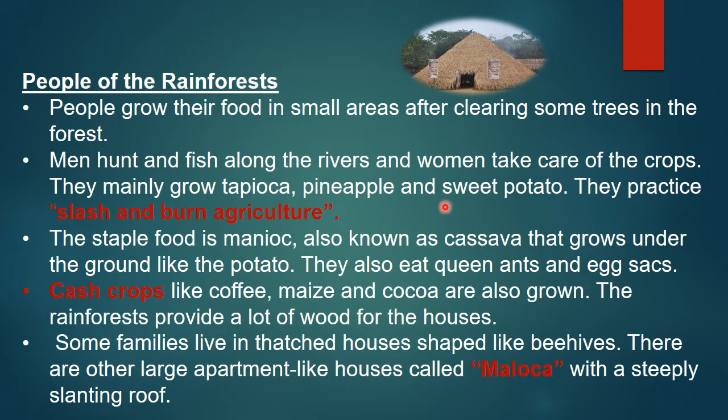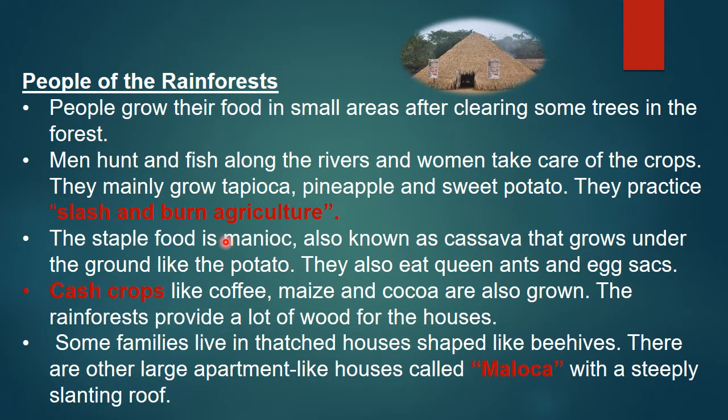They practice slash and burn agriculture. You all know what slash and burn agriculture is. First they do agriculture in one field, and after some time, when the soil becomes infertile, they slash and burn that place, then move to the next place for agriculture, like that in rotation. That is known as slash and burn agriculture.